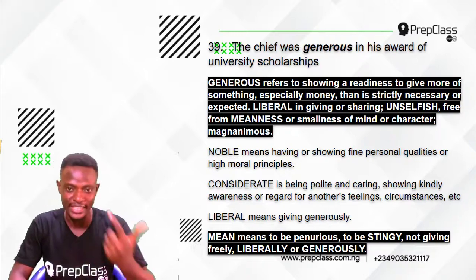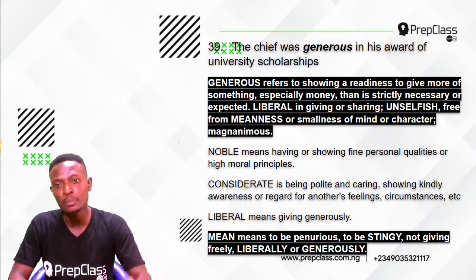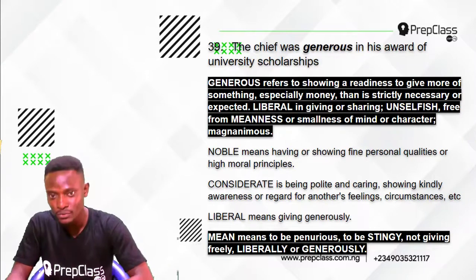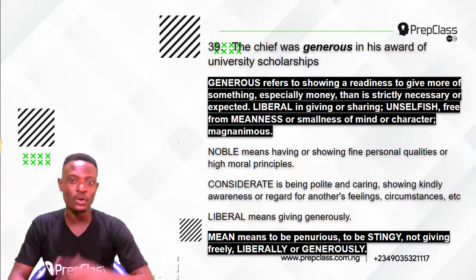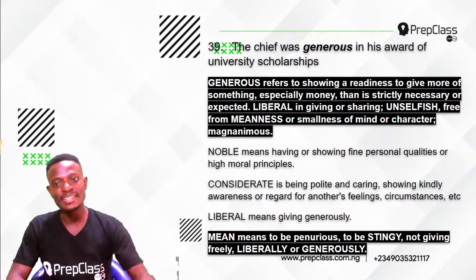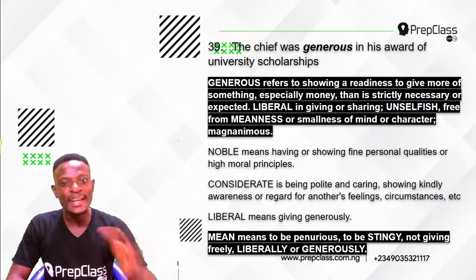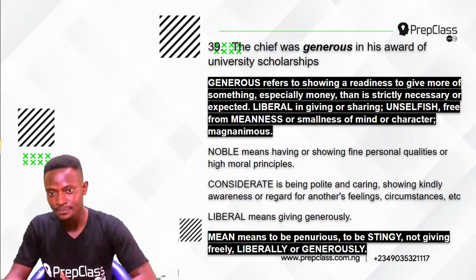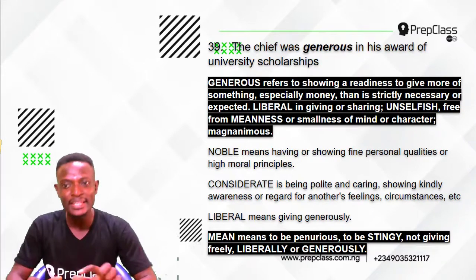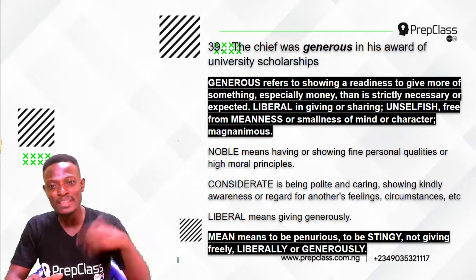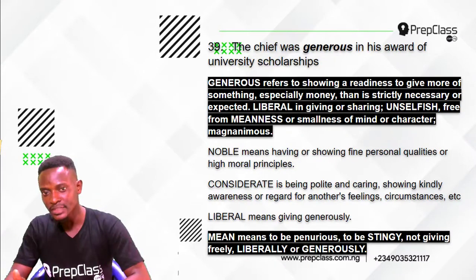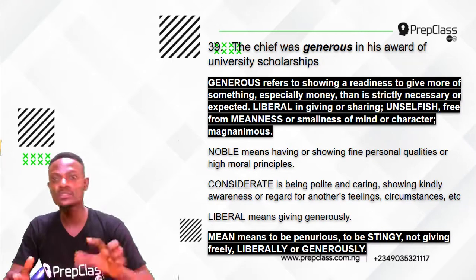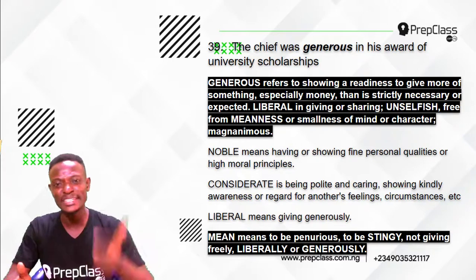Now, it is not option A, noble. Noble means having or showing fine personal qualities or high moral principles. It is not considerate. Considerate is being polite and caring. Showing kindly awareness or regard for another's feelings, circumstances, etc. It is not liberal. Liberal means giving generously. This is synonymous to generous. The answer is option D, mean.